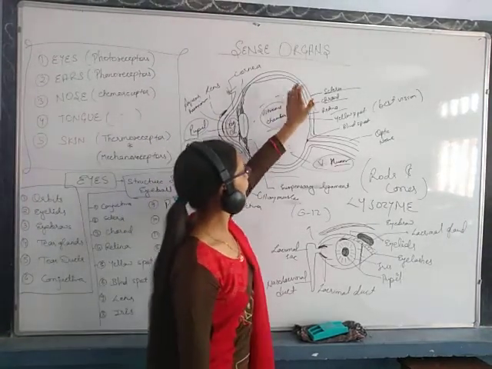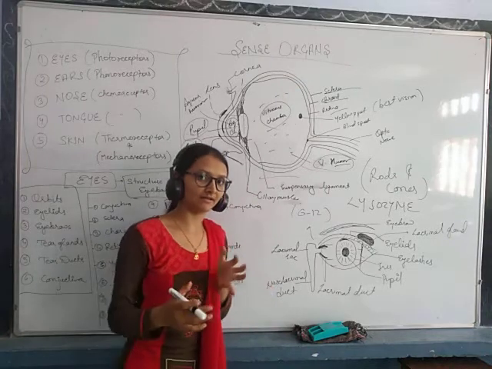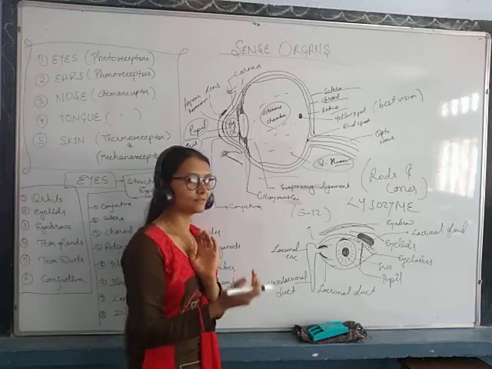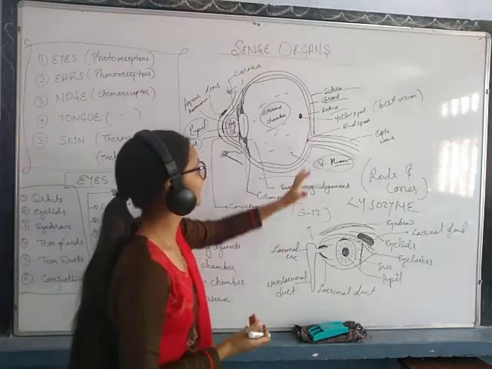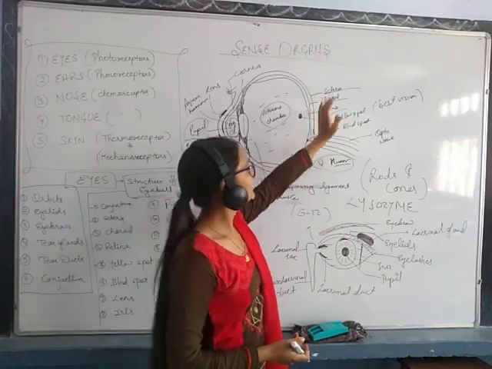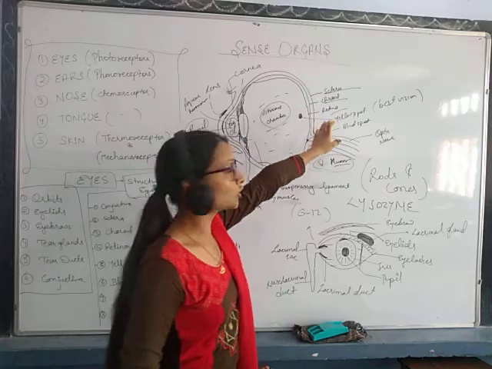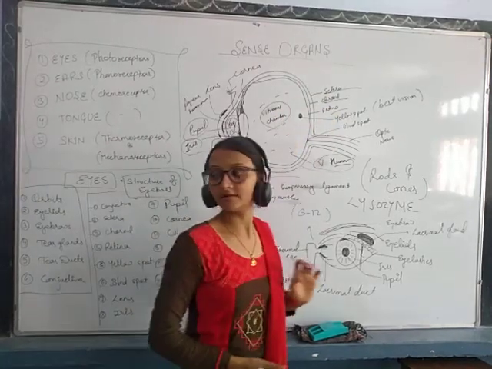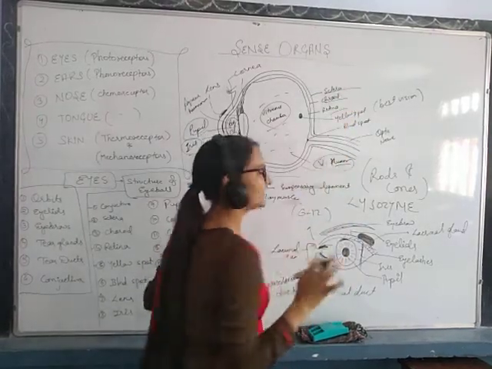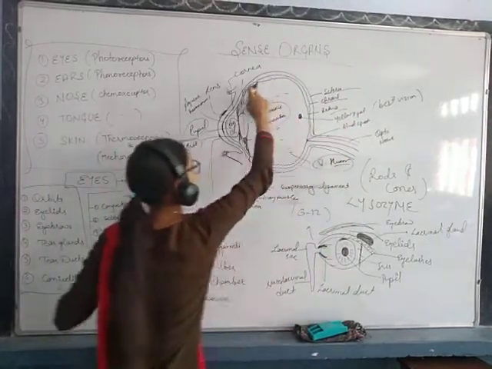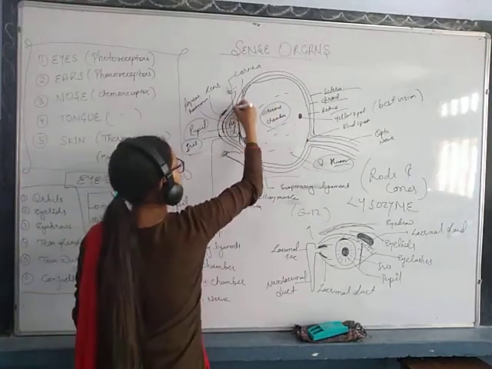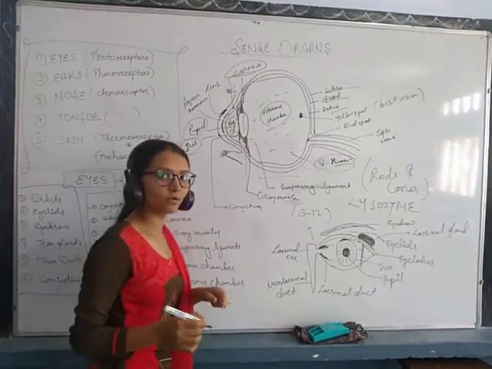After that you can see the eyeball is covered with a layer, one particular layer, but it is divided or separated into three layers. The outermost layer is called sclera, the inner one is called choroid, and the innermost layer is retina, okay. So see, sclera is the outermost layer, but in the front of the eye it bulges out from the front side and forms a part called cornea, okay.